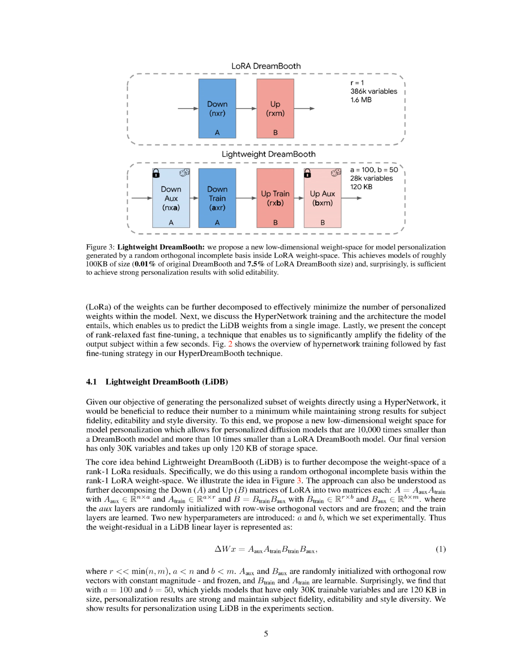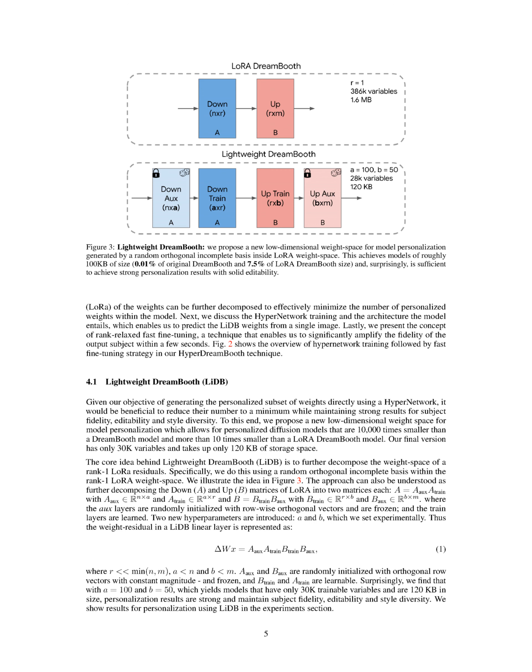Here, R is much smaller than the minimum of N and M, A is less than N, and B is less than M. A_aux and B_aux are randomly initialized with orthogonal row vectors of constant magnitude and kept constant, while B_train and A_train are learnable. Interestingly, we find that with A equals 100 and B equals 50, which results in models that have only 30,000 trainable variables and are 120 kilobytes in size, the personalization results are strong and maintain subject fidelity, editability, and style diversity. We'll show the results for personalization using LIDB in the experiment section.